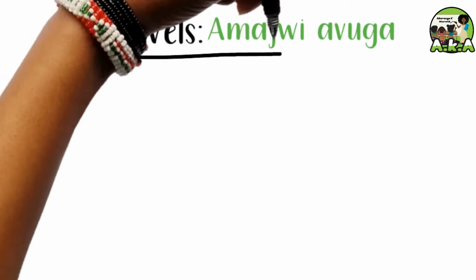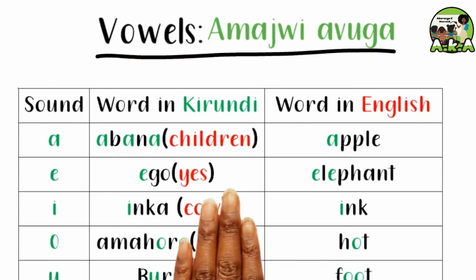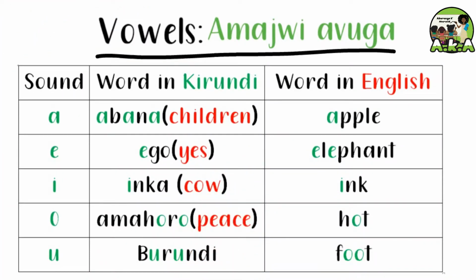Now, let's take a closer look at how each letter is pronounced. First, vowels. Amajwi avuga. We use 5 vowels in Kirundi. In the table below, I will pronounce the sound of each letter and give you an example in Kirundi and in English of a word that has the same pronounced sound.